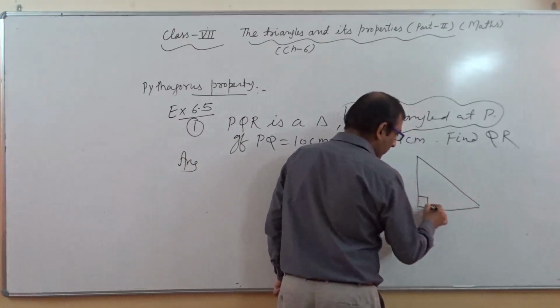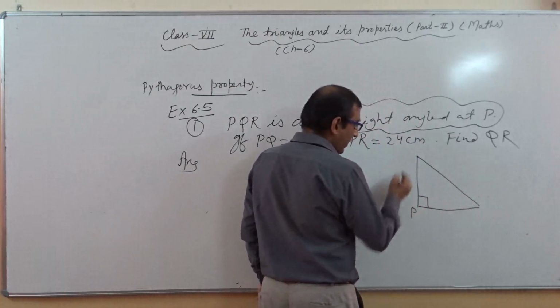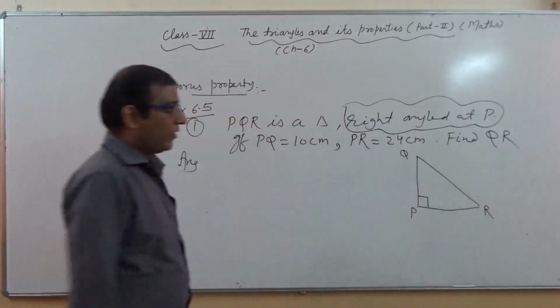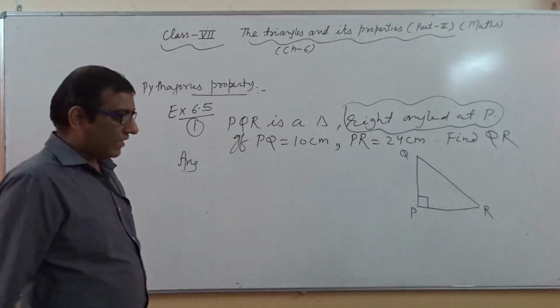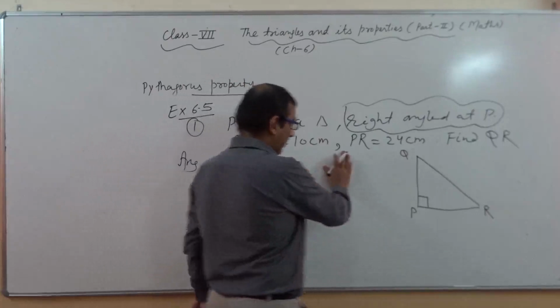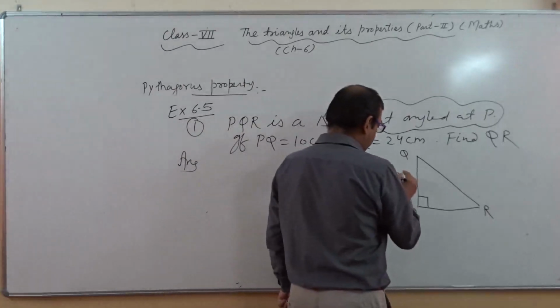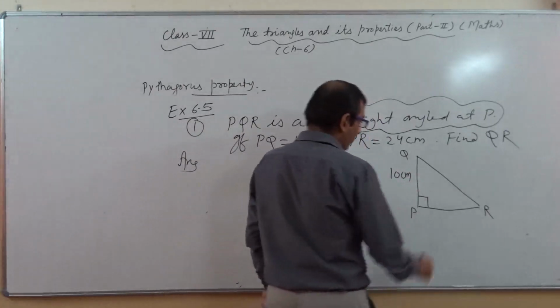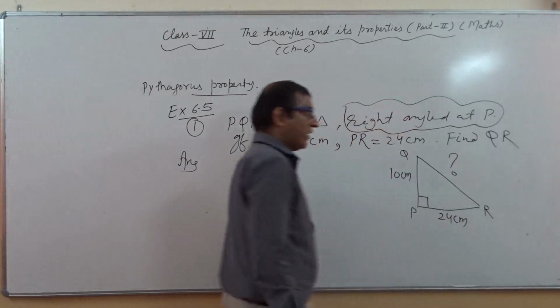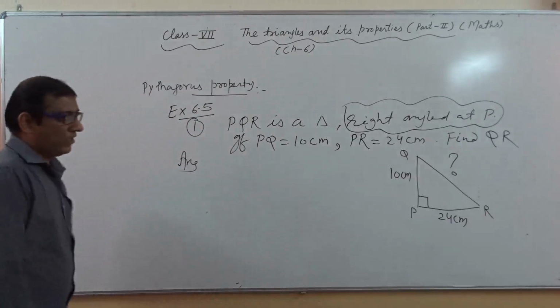This is 90 degree at point P, and here we will take Q and R. So PQR is a triangle in which angle P is 90 degree, PQ is 10 centimeter, PR is 24 centimeter. So how can we calculate QR?